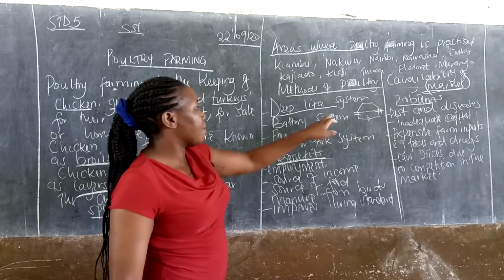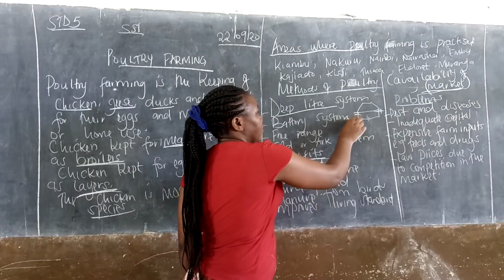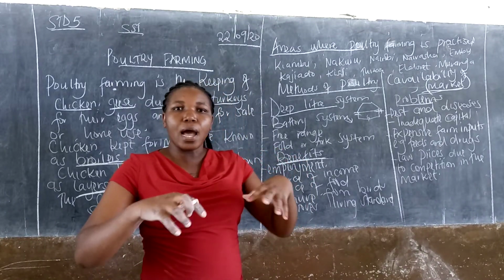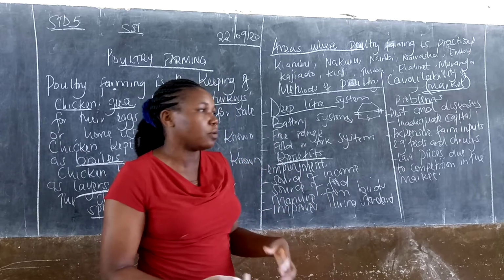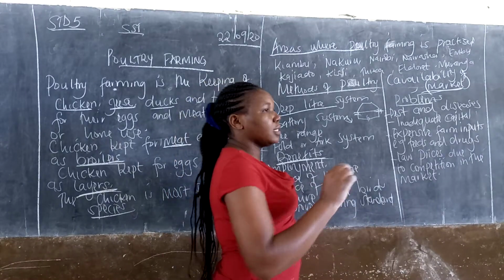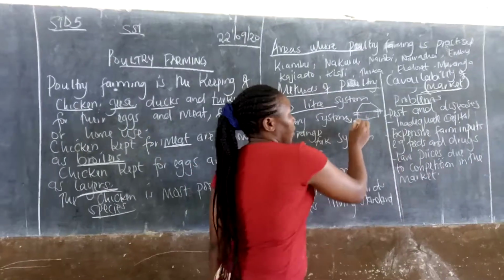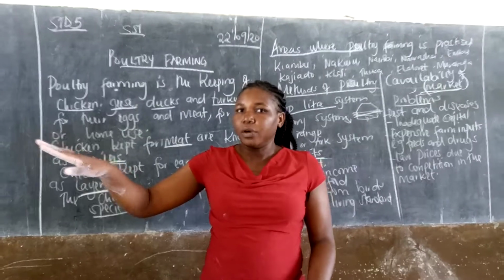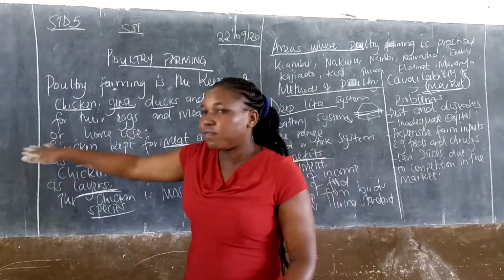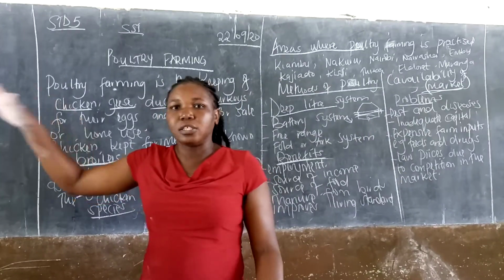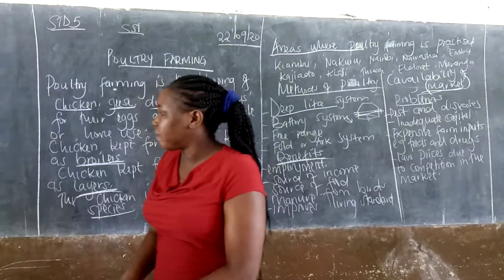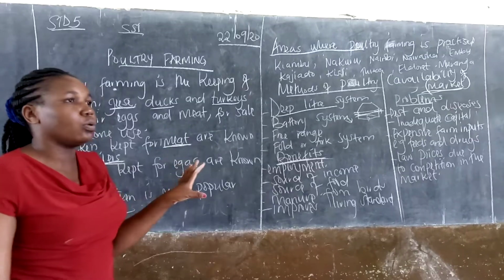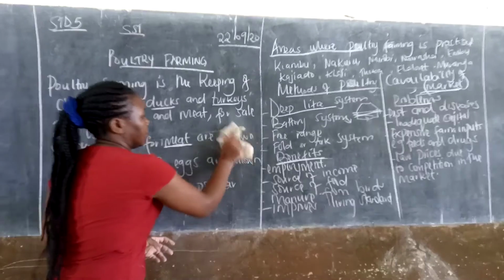Then we have battery. Battery is where there is a house. Somebody has just built a house, and after building this house, has placed some rows inside. Like when you go to the supermarket, there are rows and columns. This is a column for sugar, there is maybe rice there. So there are columns. They have built columns for you.